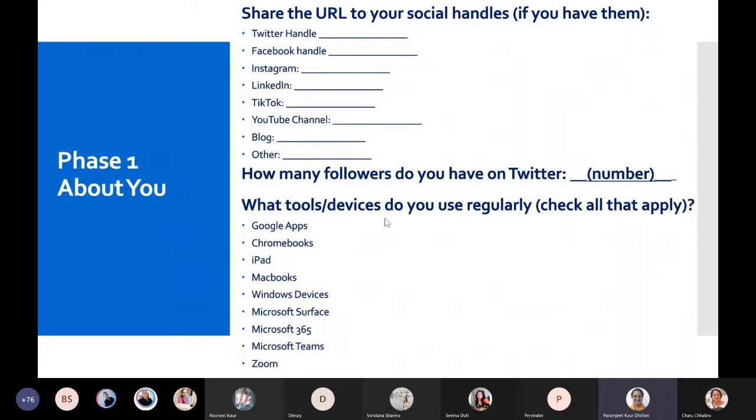What tools, devices do you use regularly? Check all that apply. So what do we use? Google Apps, yes, some of us do use regularly. Then Chromebooks, iPad, MacBook if somebody has it. Windows devices, yes. Microsoft Surface, perhaps, I don't know, I don't have it. Then Microsoft 365, yes. Microsoft Teams, yes. Zoom, normally we don't use. If you have attended some Zoom meeting, do you use regularly? So Zoom we don't use, so please don't write as such. What we use is what we're supposed to write down here. Check all that apply.